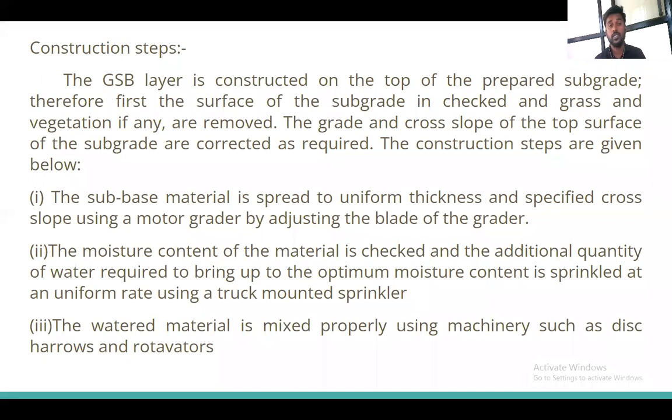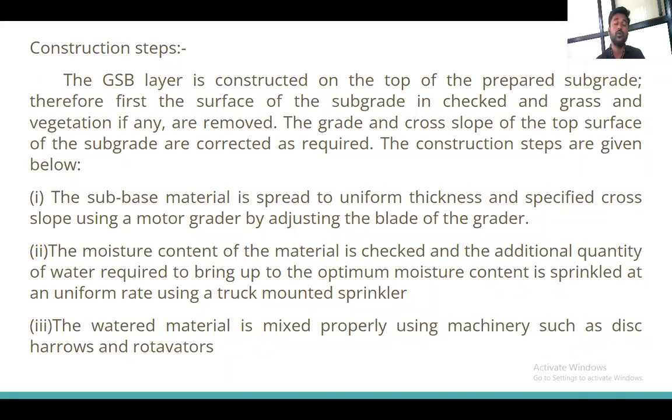Then what are the construction steps to construct the GSB, the granular subbase layer? We will see now the construction steps to be followed while constructing the granular subbase layer. The granular subbase layer is constructed on top of the prepared subgrade. Therefore, the surface of the subgrade is checked, and the grass and vegetation, if any, are removed. The grade and the cross slope of the top surface of the subgrade are corrected as required. The construction steps are as given below.